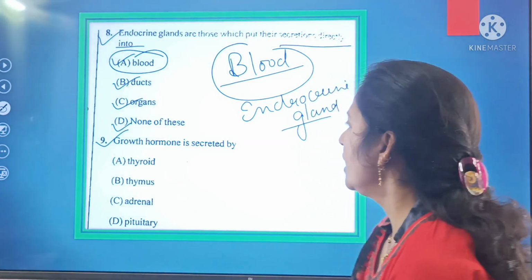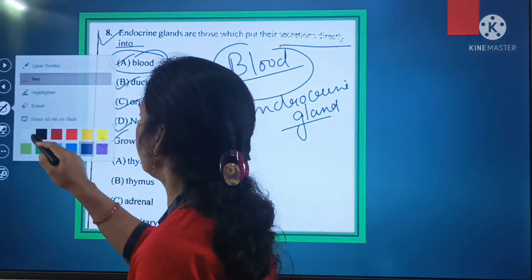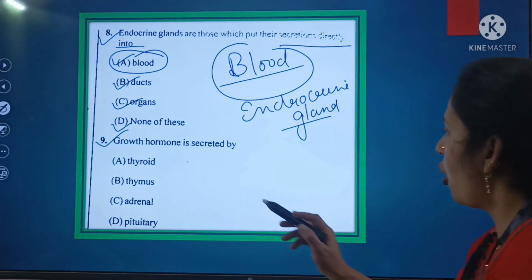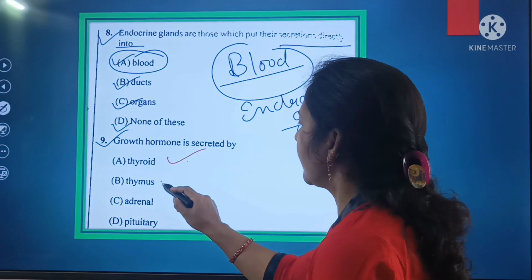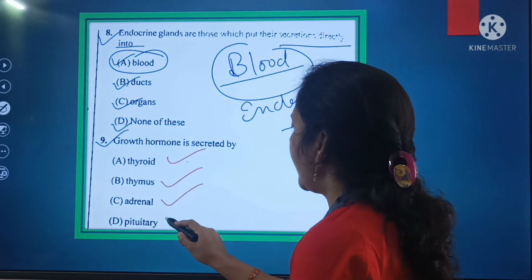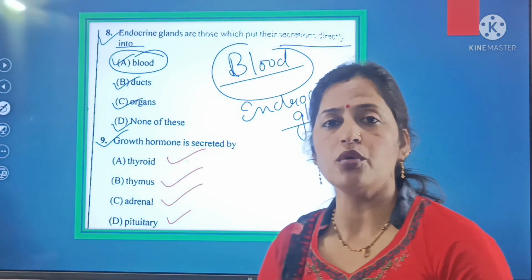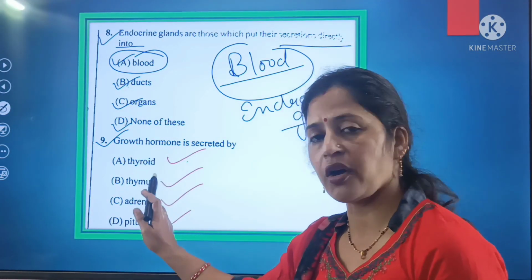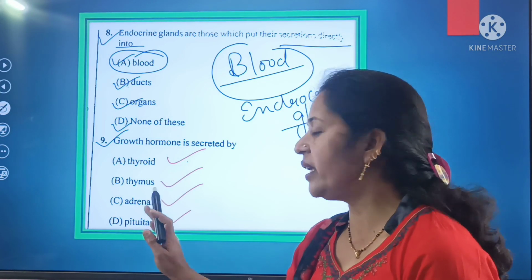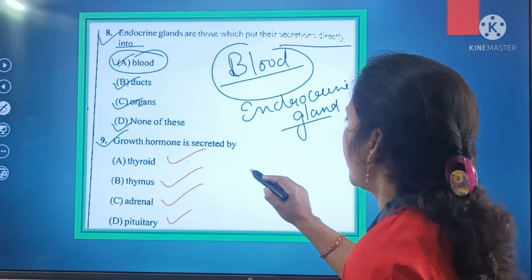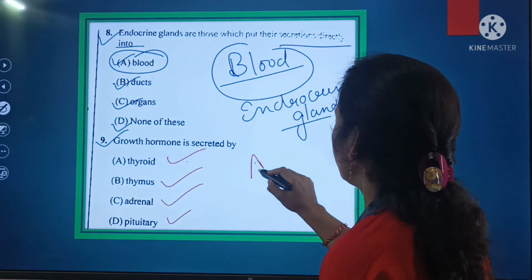Next is question number 9. Growth hormone is secreted by. Growth hormone is secreted by which gland, beta? It is your question number 9. Options are A thyroid, B thymus, C adrenal, and D pituitary. So out of these options, growth hormone is secreted by either thyroid, thymus, adrenal or pituitary. So here, beta, growth hormone is secreted by the anterior lobe of the pituitary gland.